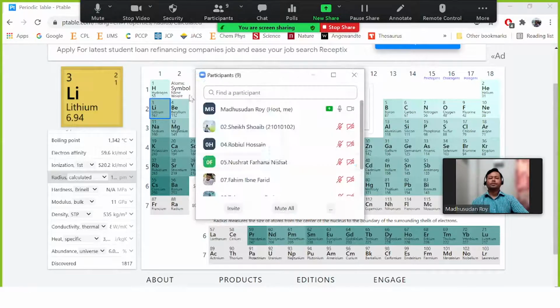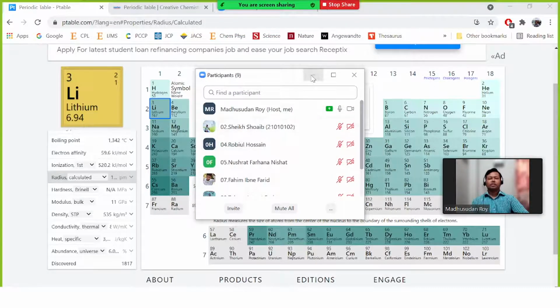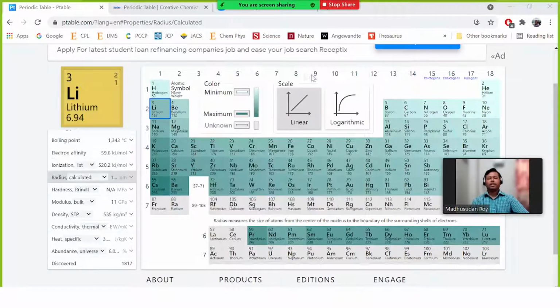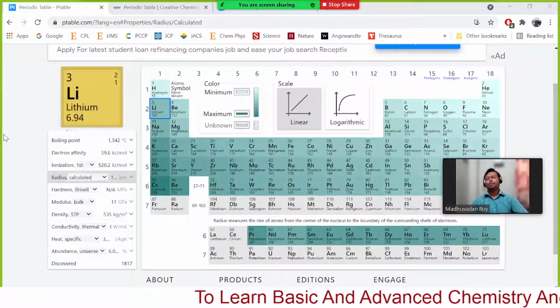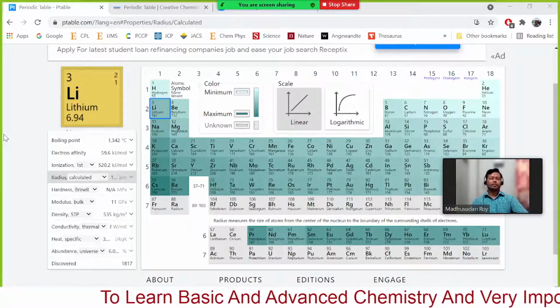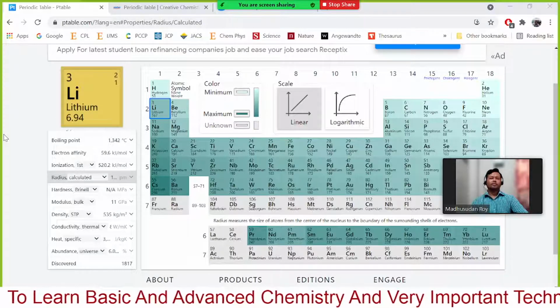Anyone? Rabiul Hassan, what do you understand about the electronegativity? Any idea? Anyone?